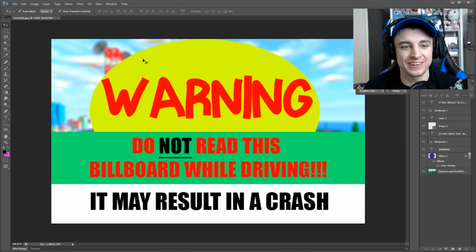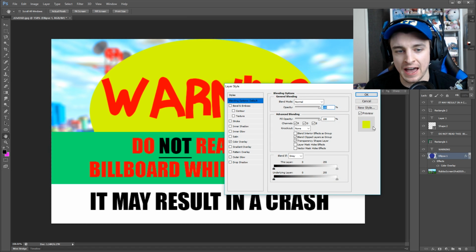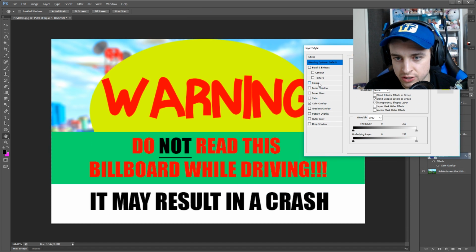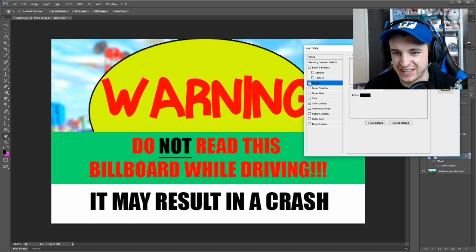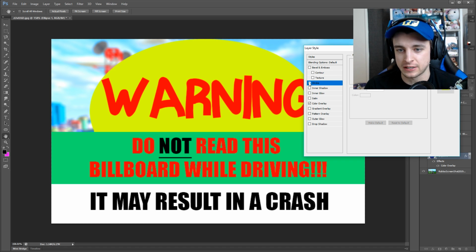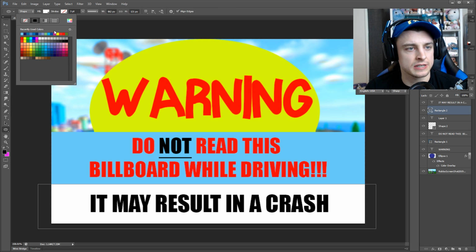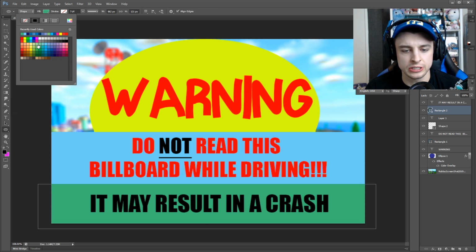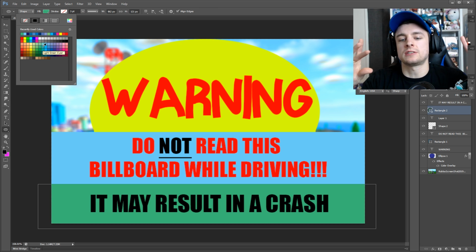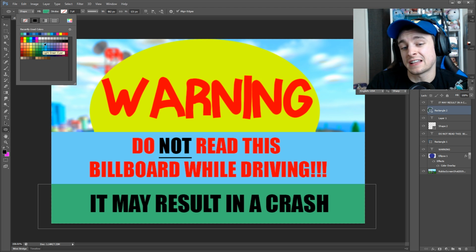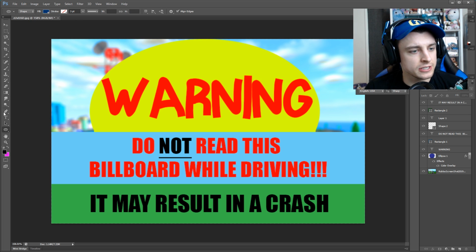To be honest, I'm really liking how this is. I wonder if I could add a stroke to this. Like, oh no, because that would be really ugly. Okay, never mind. I guess we could kind of make it so if we change this one, instead of white, if we make it a greenish color, then it could be like grass and then the sky and then the sun, and that's kind of like our color scheme. Is there a sun shape in this actually? Hold on, let me see if there's a sun shape.